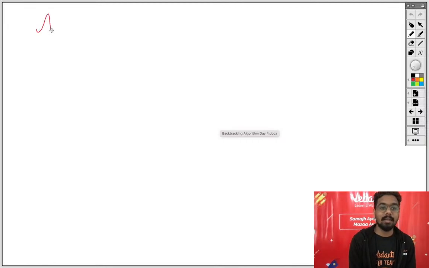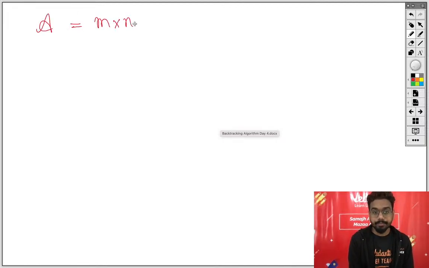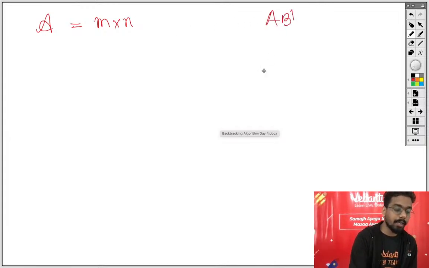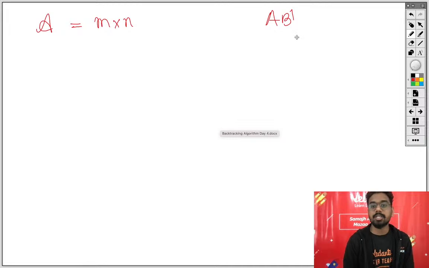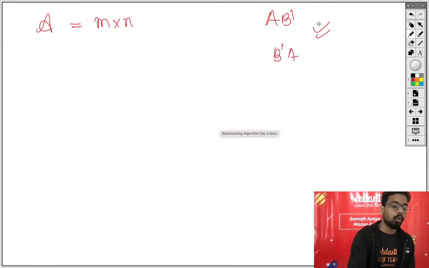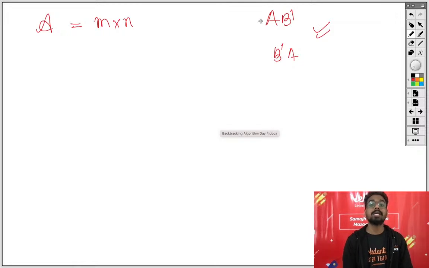Question is given that matrix A has the order m into n. AB dash, क्वेश्चन चेक कर लेते हैं एक बार. AB dash and B dash A both are defined, दोनों की दोनों defined हैं. तो अभी हमने क्या बोला था? If both are defined, that means we can multiply both of them.